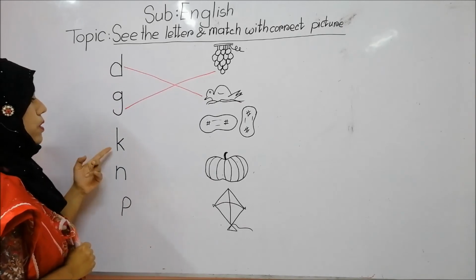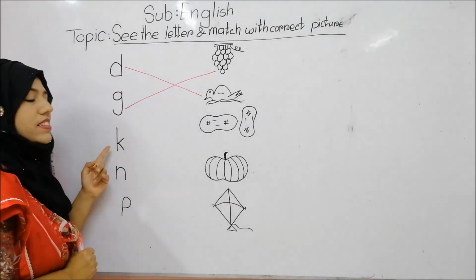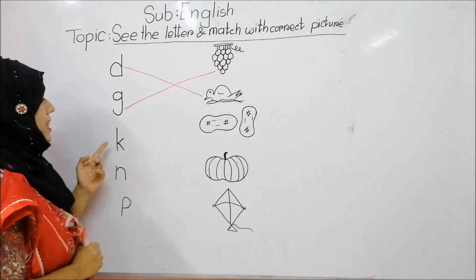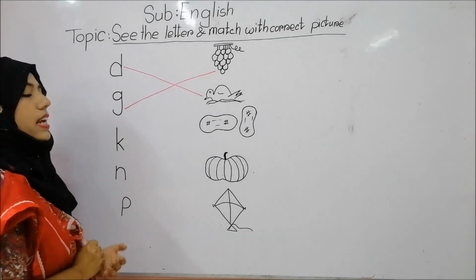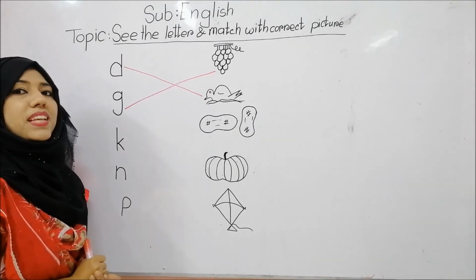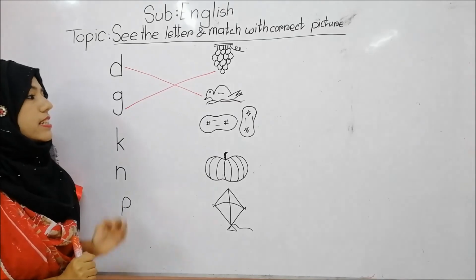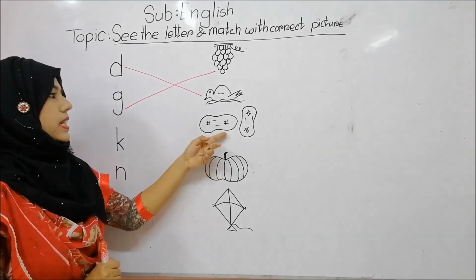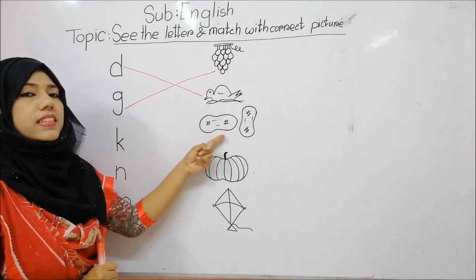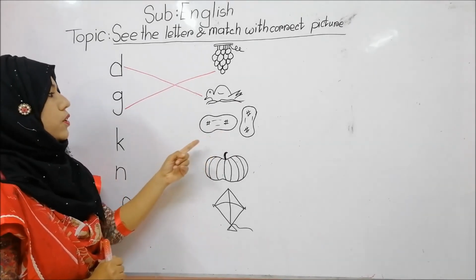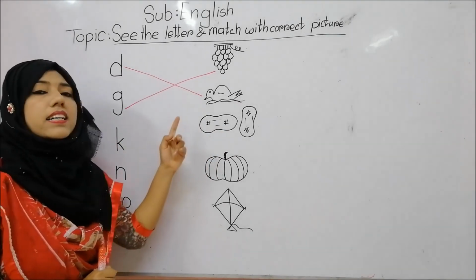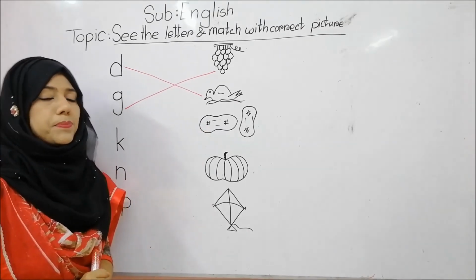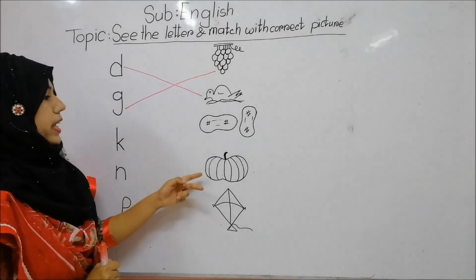Now look, what is the next letter? This is letter K. K phonic sound is ka. So students, what are these? These are nuts. So K, ka, nut. Is it okay? No, this is not okay.